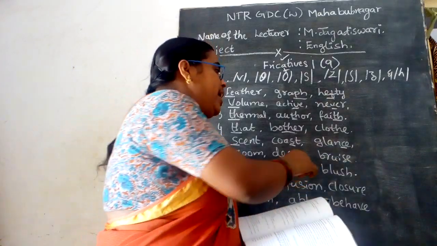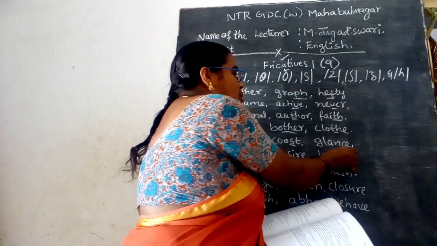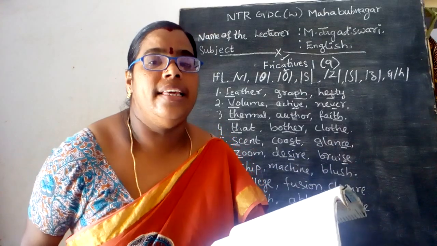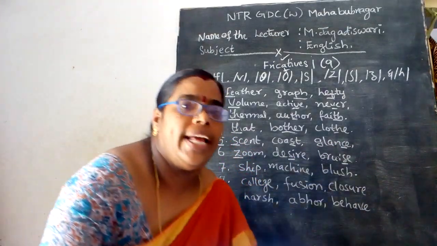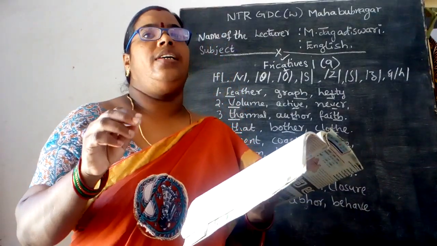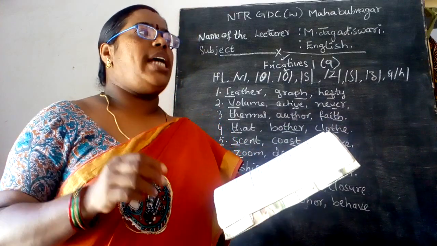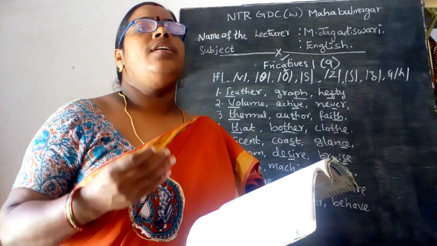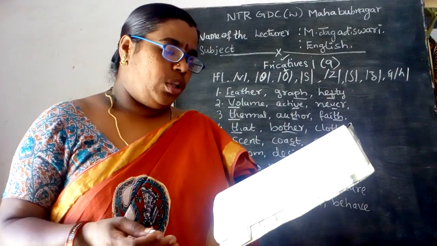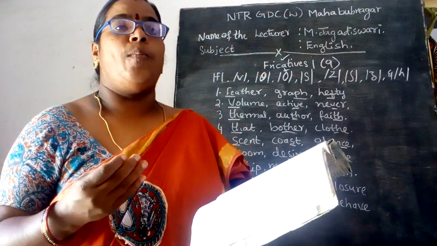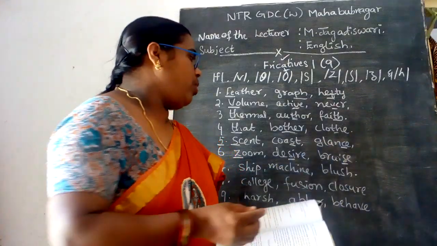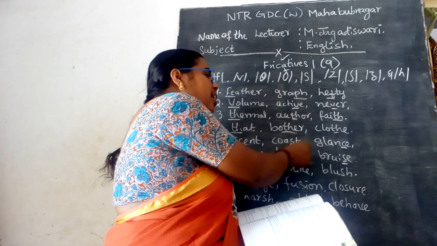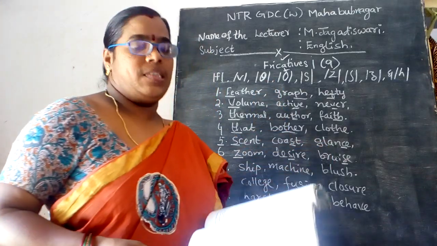Then bruise, the spelling of bruise is B-R-U-I-S-E. The sound produced in that is in the form of Z. So that itself you can call bruise. Then zoom, desire and bruise.